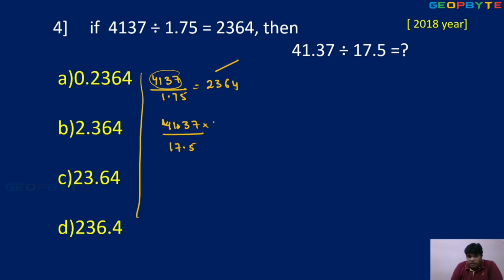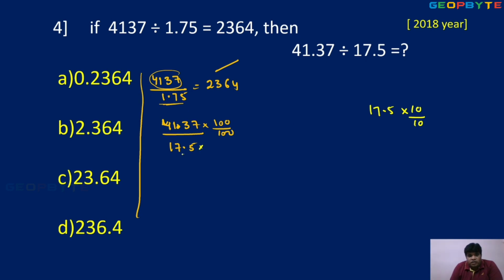That's why the numerator is completely multiplied by 100, again divided by 100, and you get 4137. 17.5, but your requirement is 1.75. That's the reason this 17.5 is multiplied with 10 upon 10. So there is no change.